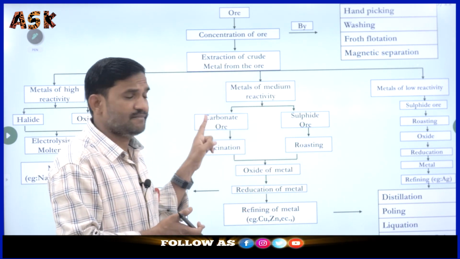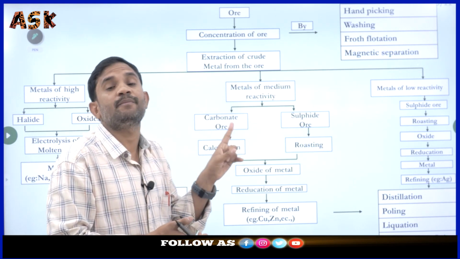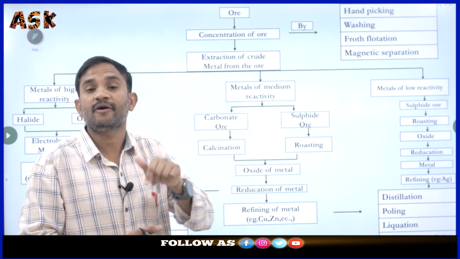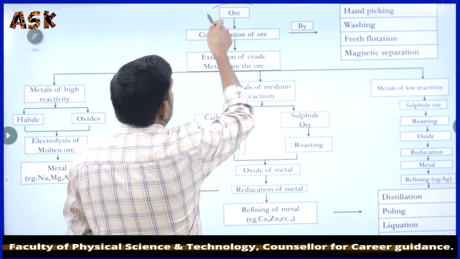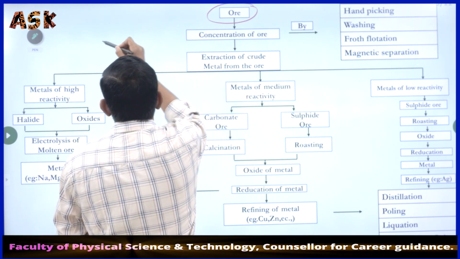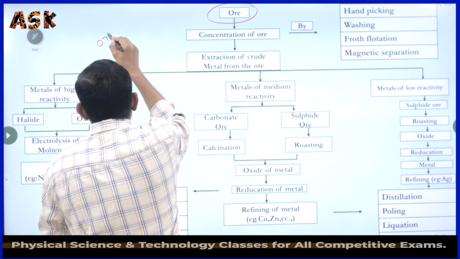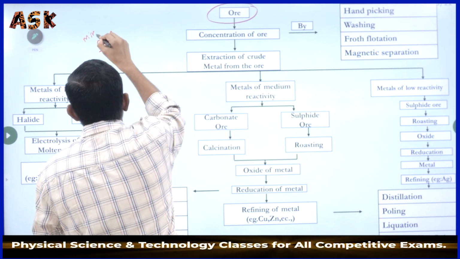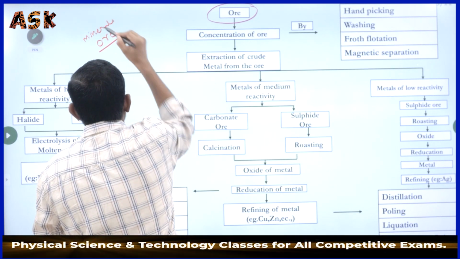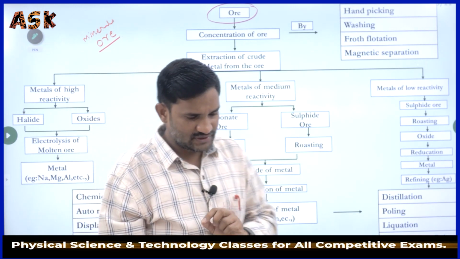This is the chart. This is the way to separate the metals from the respective ore. Here, first of all, ore is available. Sir, what is meant by ore? What is meant by mineral? Minerals, here you see.